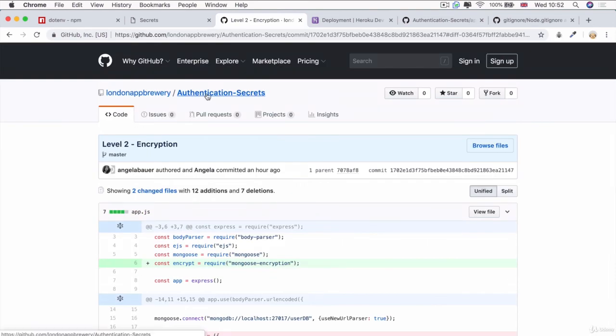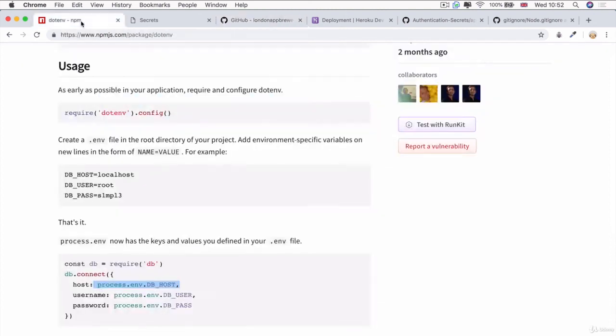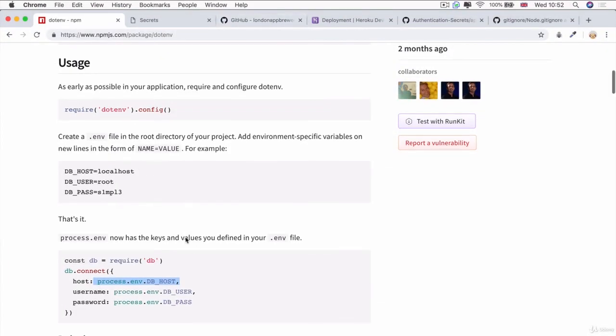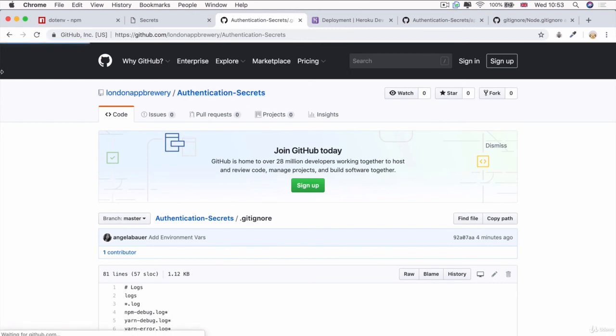So this is why it's really important that the first thing you do when you start any new project is to incorporate .env, create your .env file, and as you create anything that should be secure, to create it inside that file and to add that git ignore template before you push to GitHub.